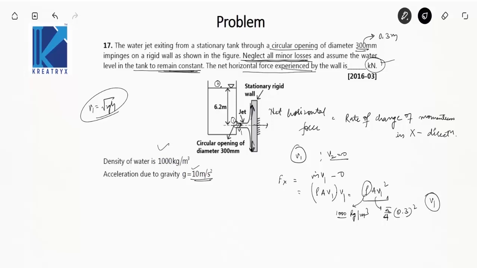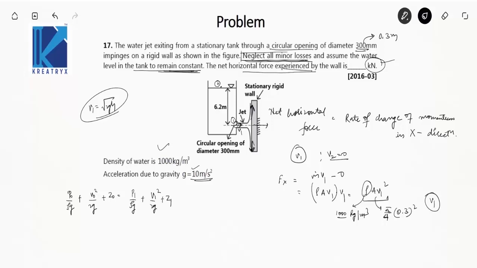So write Bernoulli's equation: P0 by rho g plus v0 square by 2g plus z0 is equal to P1 by rho g plus v1 square by 2g plus z1.